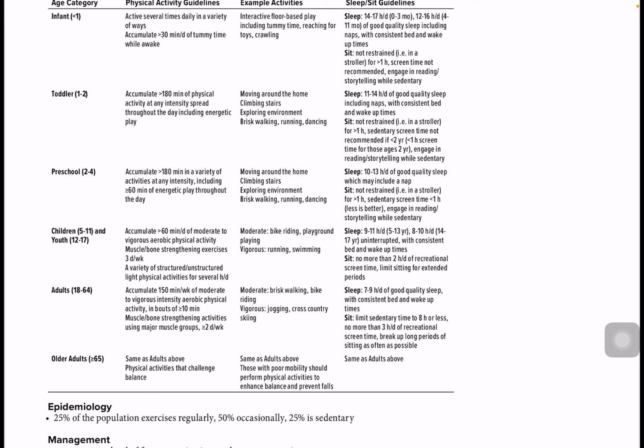Not restrained for more than 1 hour. Sedentary screen time not recommended. Till age of 2, there's no screen time recommended. Less than 1 hour screen time for those who are age 2.